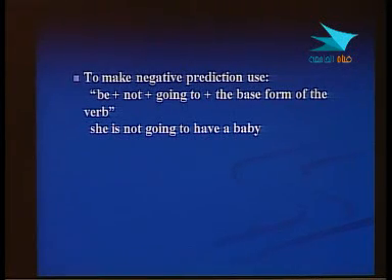So this is the case that we negate the action. So the sentence here we have: she is not going to have a baby. If we go back and look at the previous one, she is going to have a baby. If we want to make a negative, يعني ننفيها, we say she is not going to have a baby, as you see in this page.